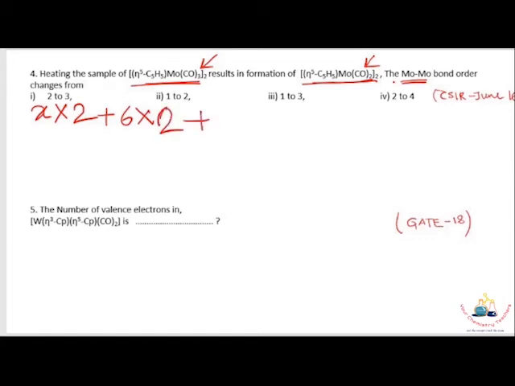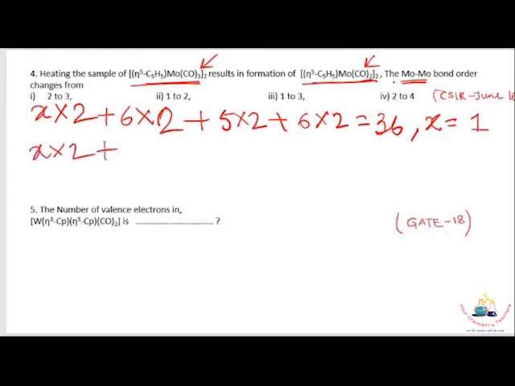There are 2 molybdenum metals, and molybdenum here is in +1 oxidation state, so it provides 5 electrons cross 2. Then 6 carbon monoxides are present, 6 cross 2. Since it is a binuclear complex, it must satisfy 18 cross 2, that is 36 electrons. If you calculate, then x will be 1. The second case is also x cross 2, all the same, the only difference is that 4 carbonyl ligands are present, then x equals 3.